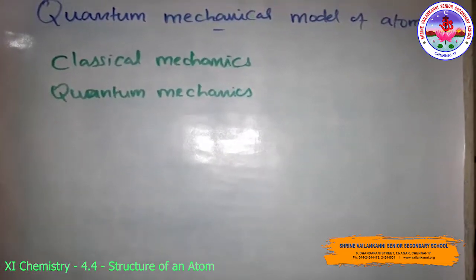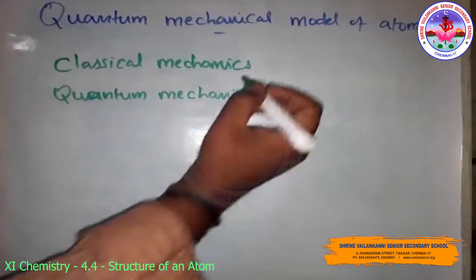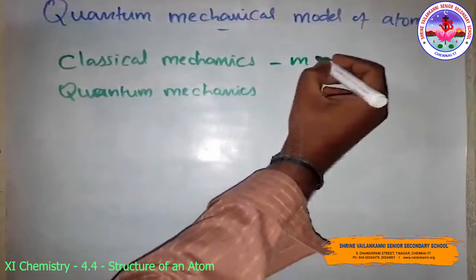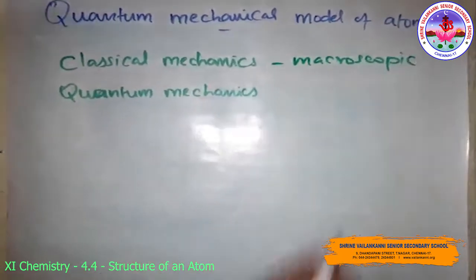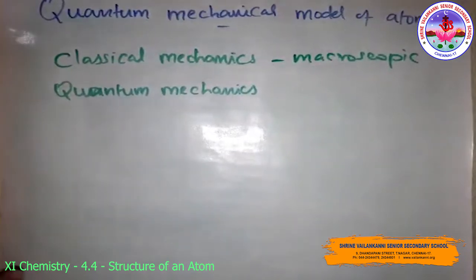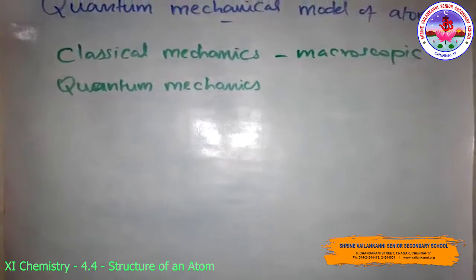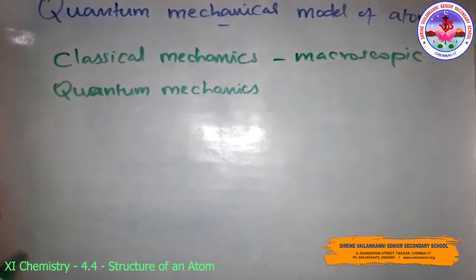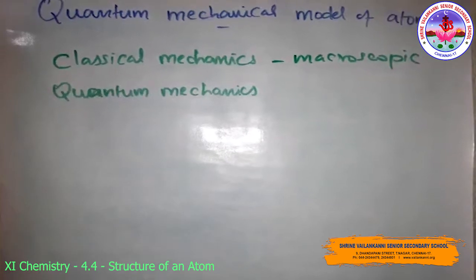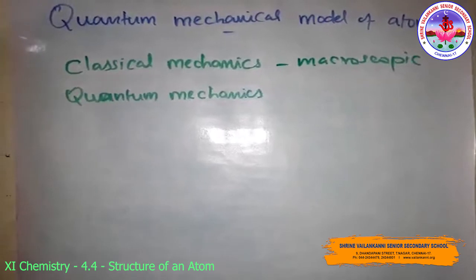That we already saw. However, it fails when applied to the microscopic. It is applicable to the macroscopic, but not to microscopic objects like electrons, atoms, molecules. This is mainly because classical mechanics ignores the dual behavior of matter, especially of subatomic particles, and the uncertainty principle.